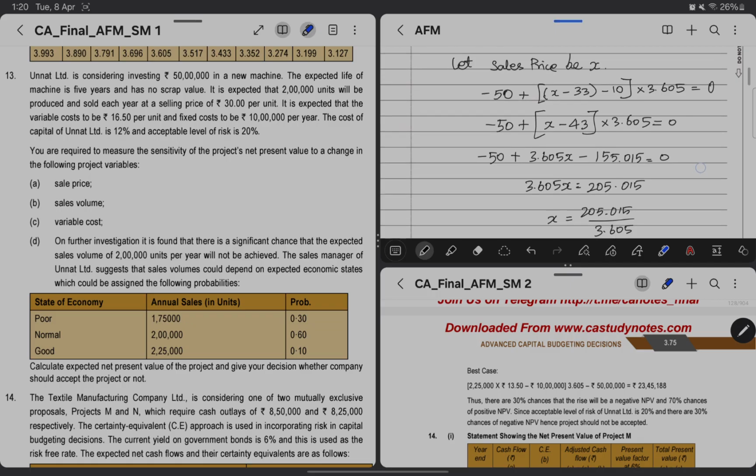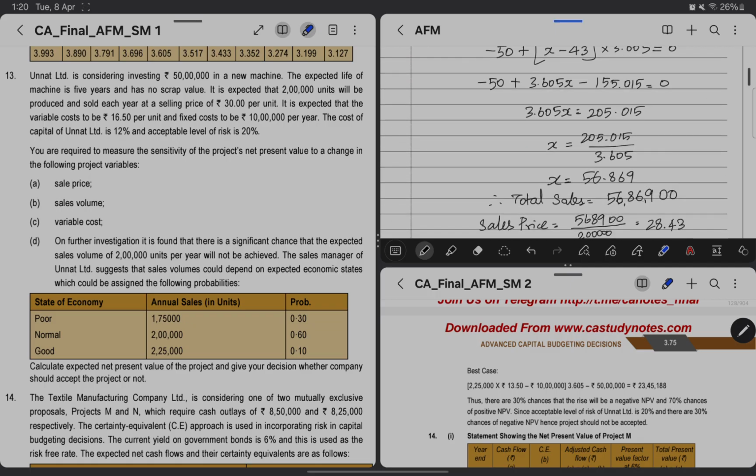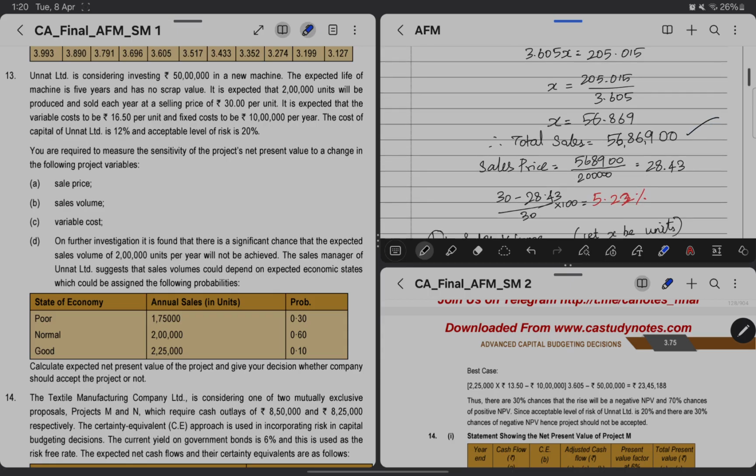They have clearly mentioned sales price, so sales price will be the selling price per unit, and keeping sales price as x, we will arrive at 56 lakh 86,900 as the total sales. Now that divided by the number of units, we will get the selling price per unit, which is 28.43.